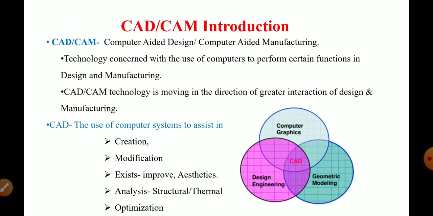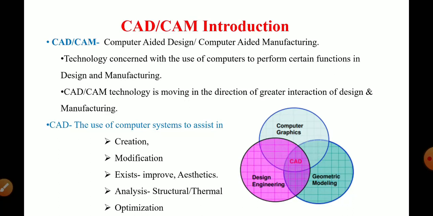In the first lecture of this CAD CAM, we are going to discuss the introduction to CAD CAM. First of all, we will see the definition of CAD CAM. CAD CAM means computer aided design and computer aided manufacturing. This is the technology concerned with the use of computers to perform various functions of design and manufacturing. Nowadays, in most industries, design and manufacturing operations are carried out using this computer technology. CAD/CAM technology is moving in the direction of greater interaction of design and manufacturing.